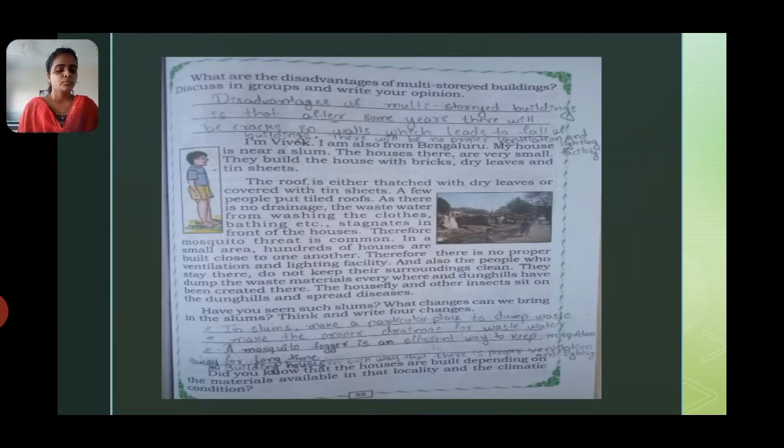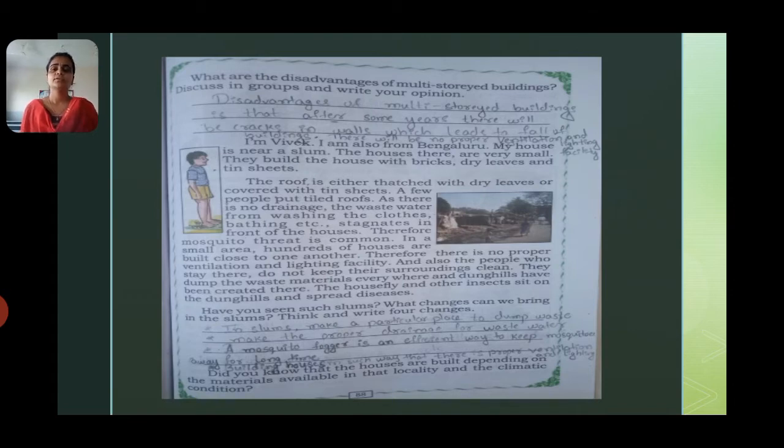A few people put a tiled roof. There is no drainage for the wastewater from washing clothes, bathing, etc. There is no proper drainage system. Therefore, the mosquito threat is common.